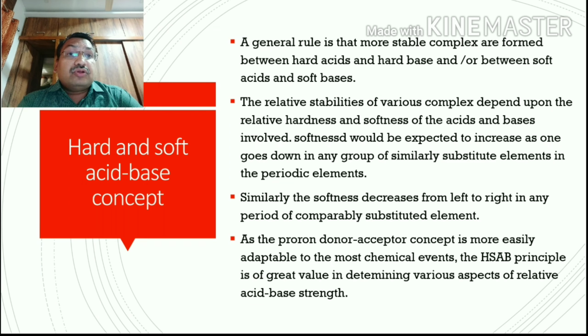The proton donor-acceptor concept is more easily adaptable to most chemical events. But the hard-soft acid-base principle is of great value in determining various aspects of relative acid-base strength. The hard and soft acid-base concept is very popular for determining relative acid-base strength, and this is the understanding of the hard-soft acid-base concept. Thank you.